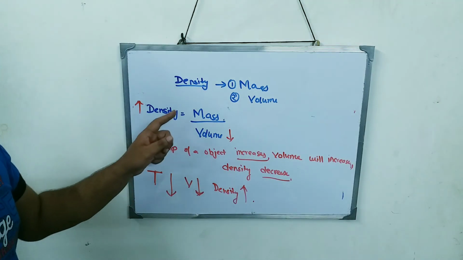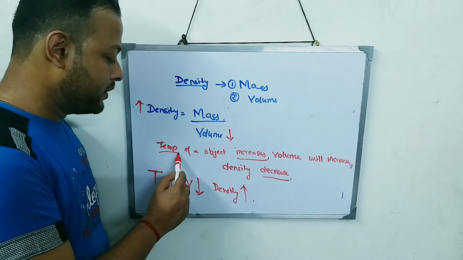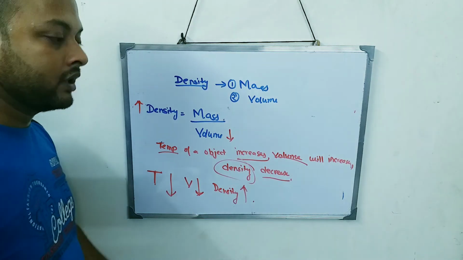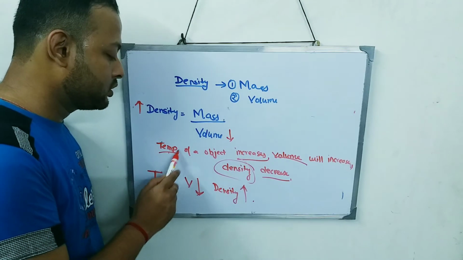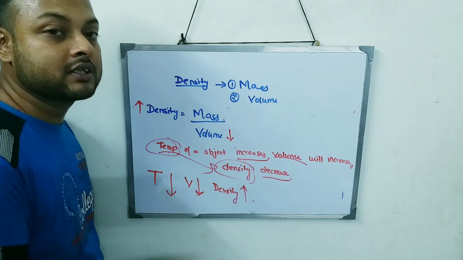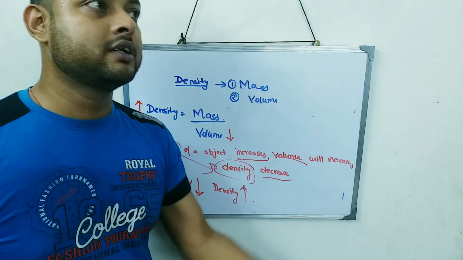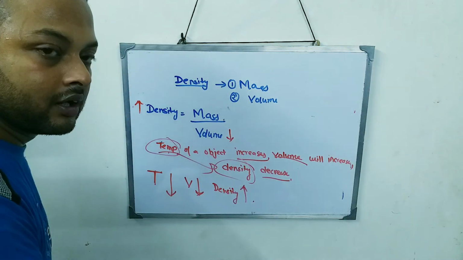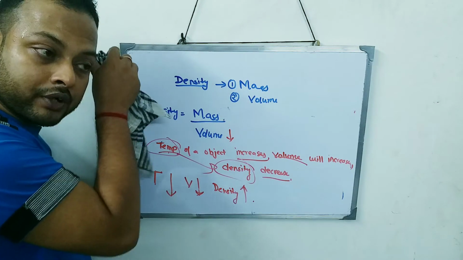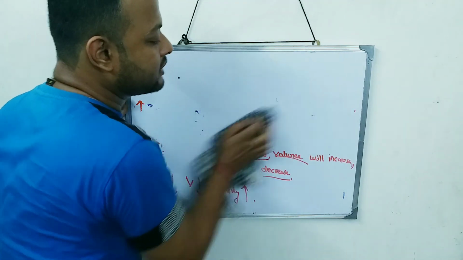So temperature affects the volume, and the volume affects the density. So in one way I can say temperature also affects the density. How? Inversely. If temperature increases, density decreases. Temperature decreases, density increases. So this relation you have to know in your back questions and answers. These questions are there. Okay, how temperature will affect the density, volume, all these things. So I hope you can answer those questions.